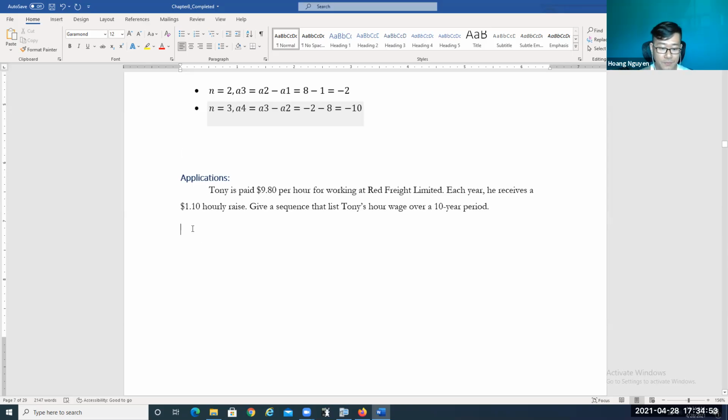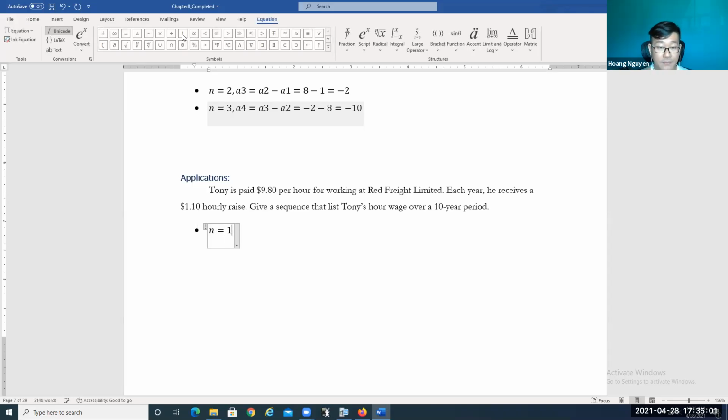Okay. So for the first year, when n is equal to 1, Tony got paid, so A1 is equal to $9.80.